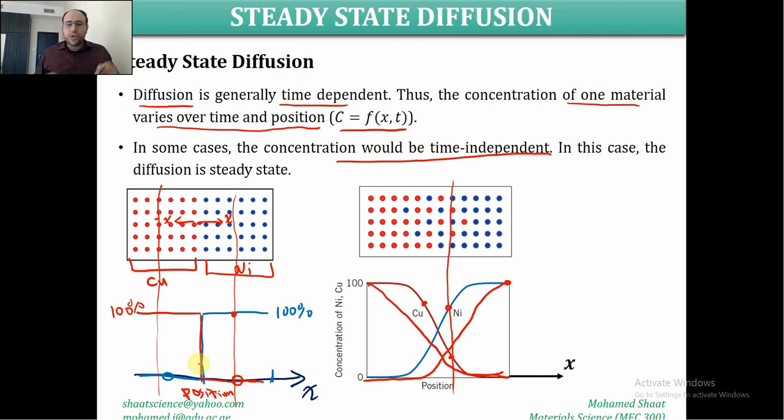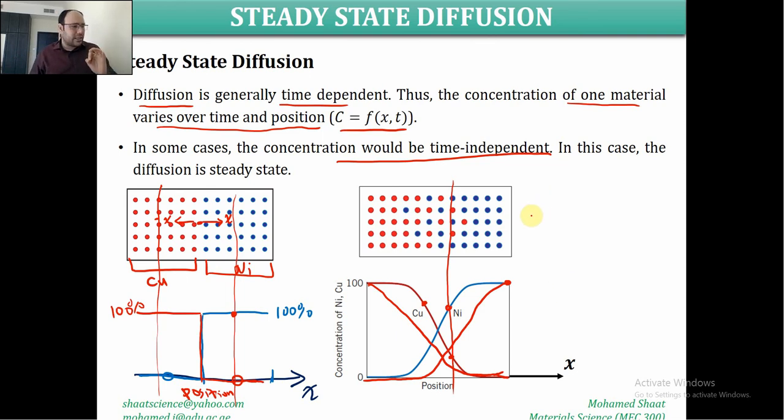It means that after a while, we're going to end up with a concentration distribution for copper and nickel, and these distributions will not change over time. This brings us to a state known as steady state diffusion. So we're going to reach a steady state diffusion. What is the steady state diffusion?